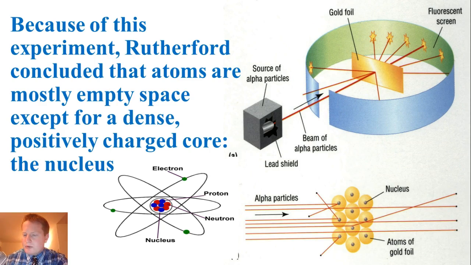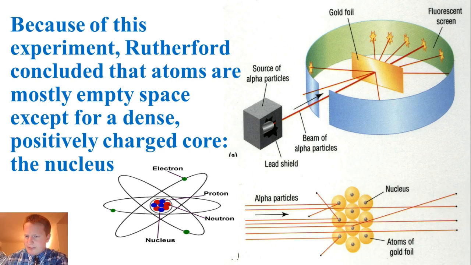Now, one of the most important things is that most of these alpha particles shot straight through the gold foil. These positively charged particles, most of them went straight through the screen. You can see it over here. But every now and then, one ricocheted off the gold foil.